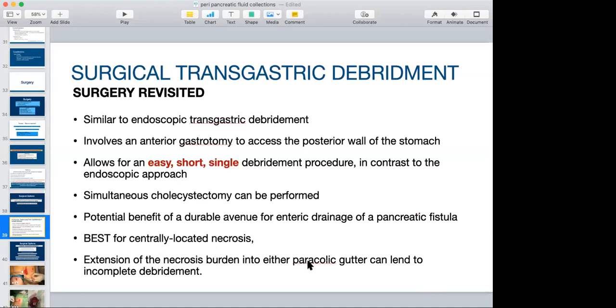Extension into the paracolic gutter can be challenging, but we have tried in our own institute, wherein we are able to do debridement even in the paracolic gutter with the help of assisted scopes.